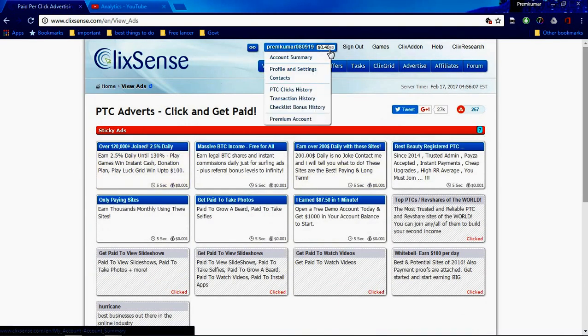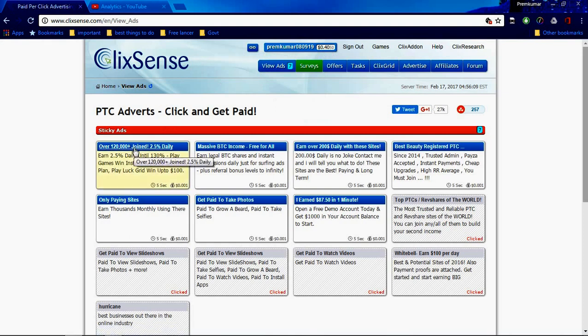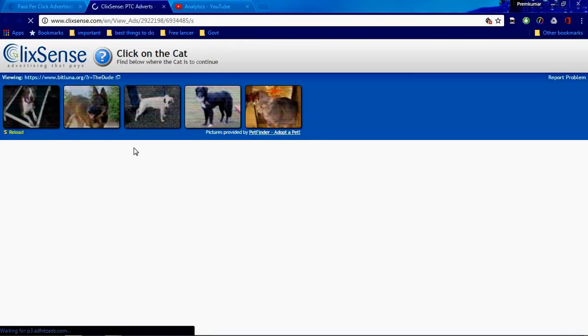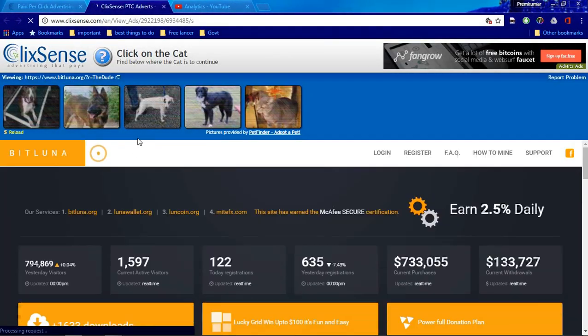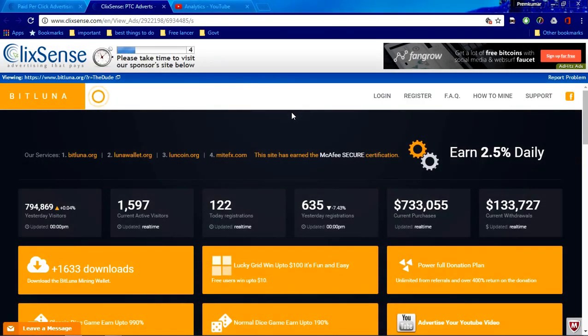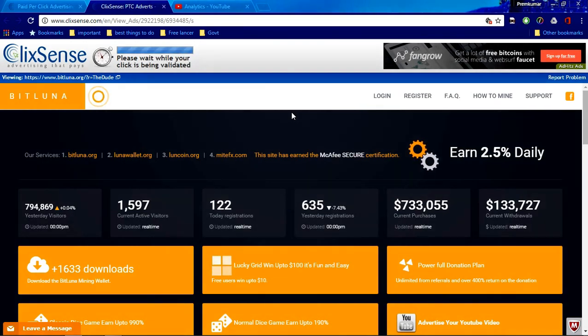See, this much amount I got, and after getting $2 from ClickSense you can transfer to your PayPal account. Guys, first of all, the important thing is you need a PayPal account. From these sites you can transfer the amount to your PayPal account, and after that you can transfer it to your bank account. So you need a PayPal account for getting money from these websites, and that amount is transferred to your bank account.